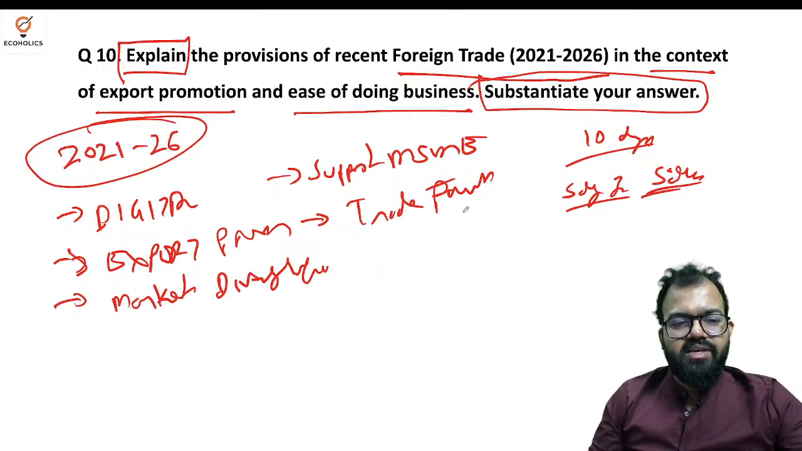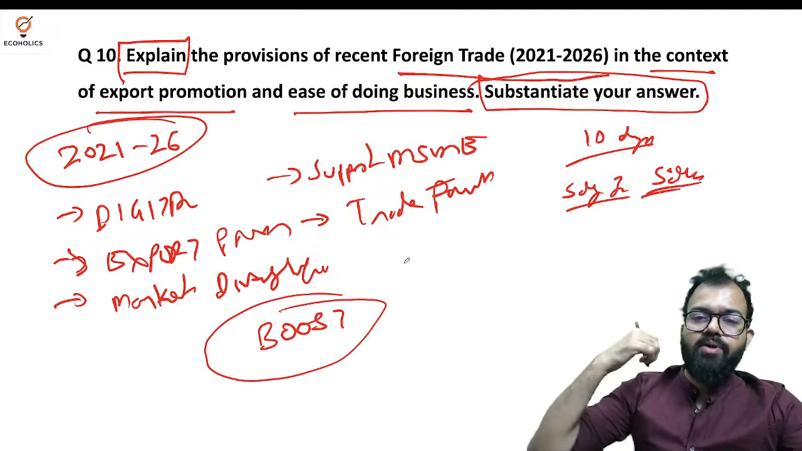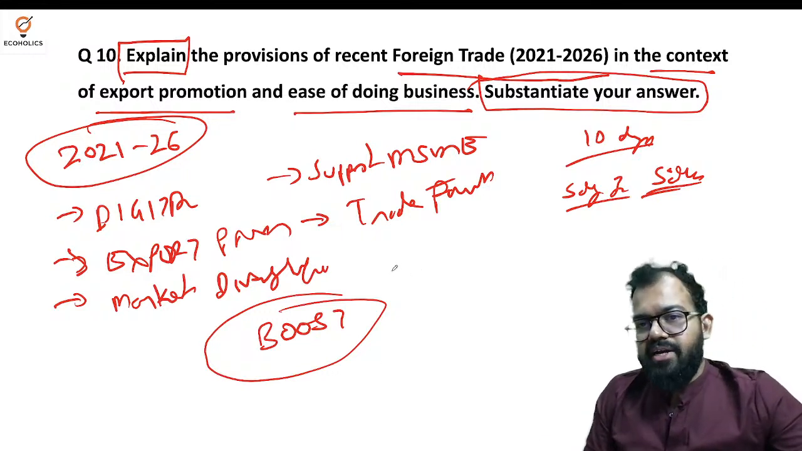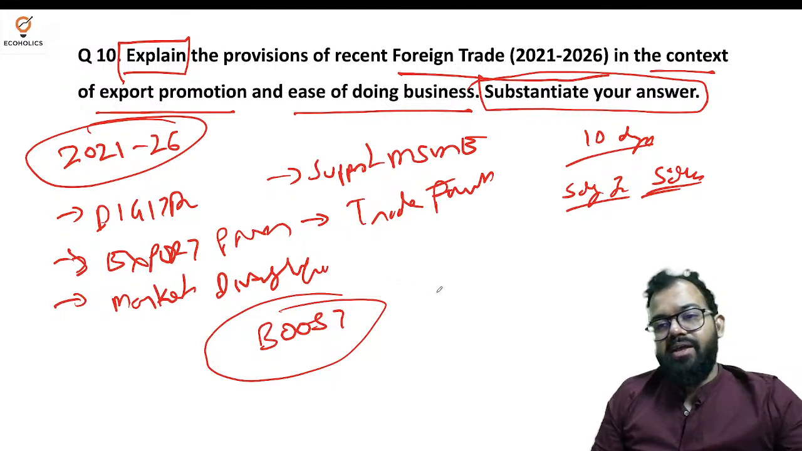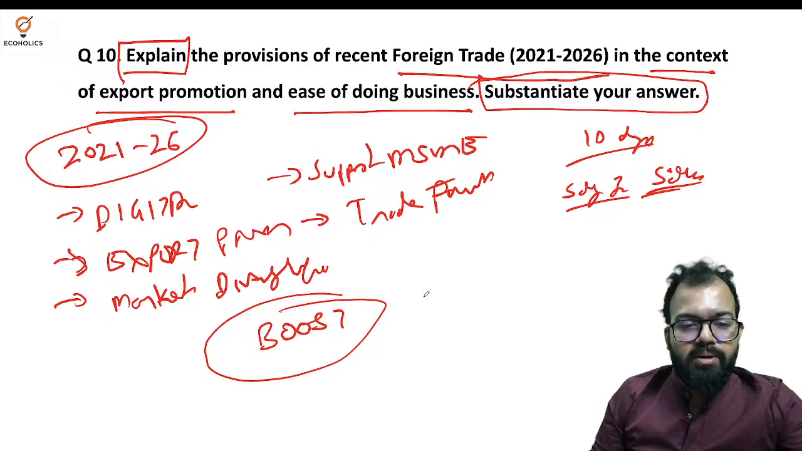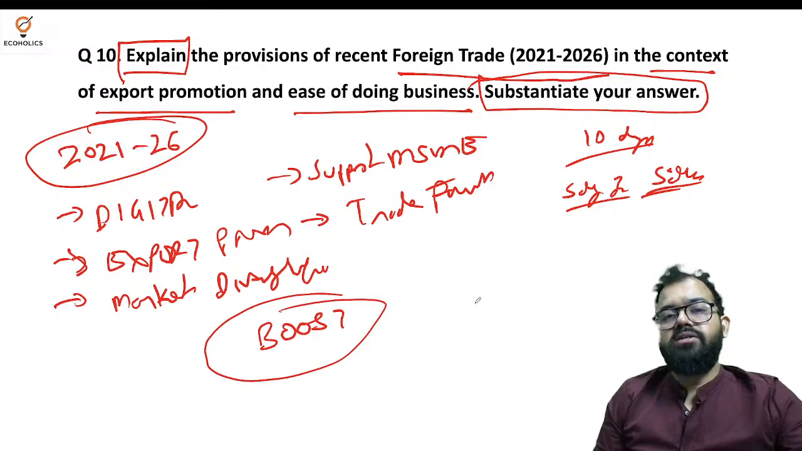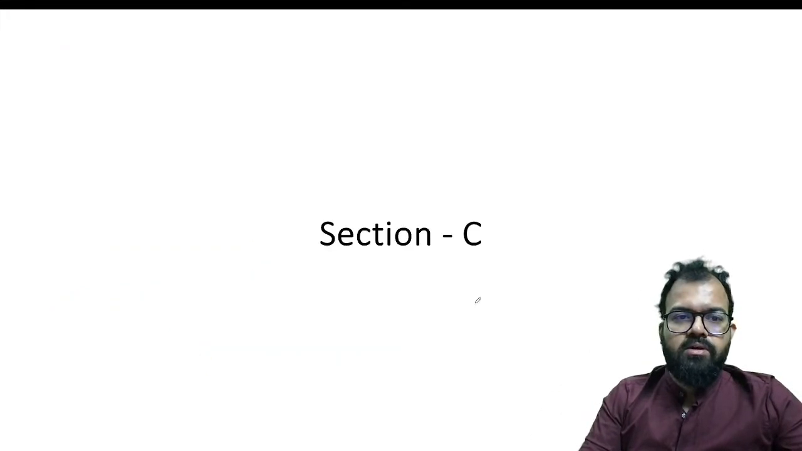So the most important thing you need to understand here is, in order to boost India's export performance, we need to provide a conducive environment so that we can enhance competitiveness, promote the exporters, simplify the process, and enter the global market. That is where India can achieve its target of becoming a developed country by 2047.